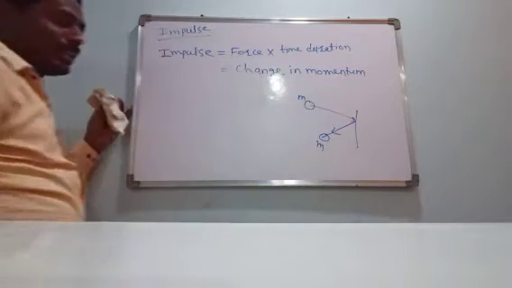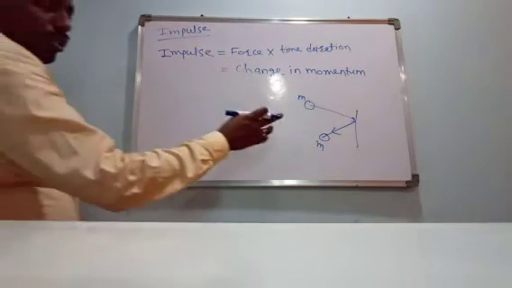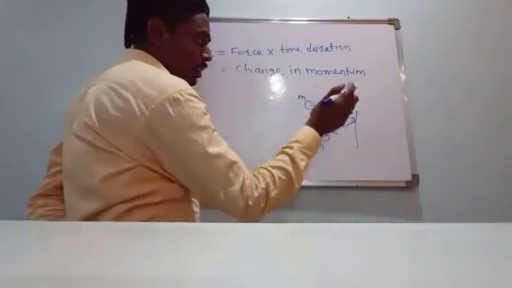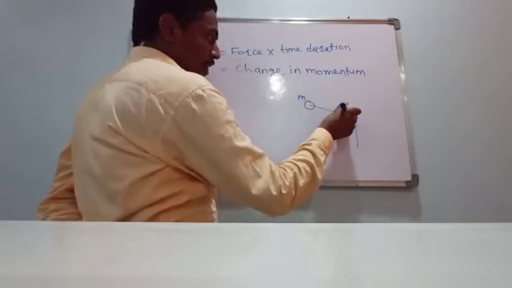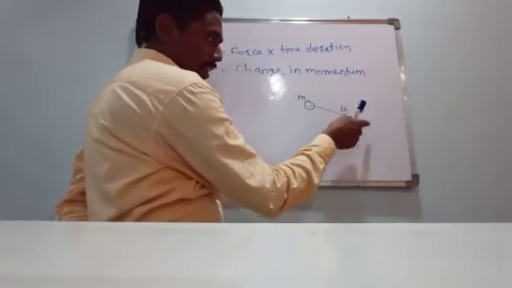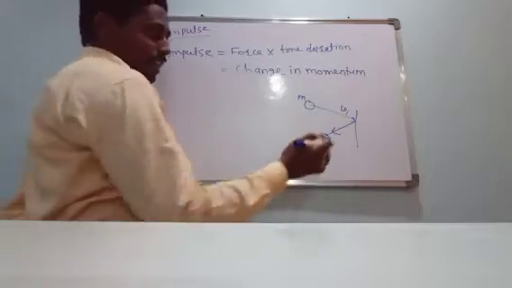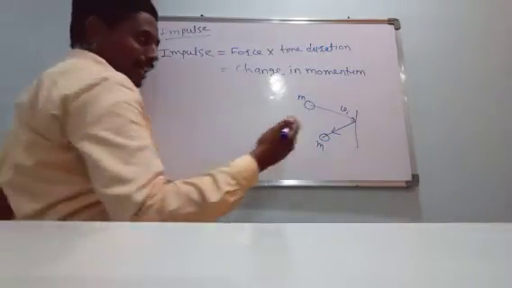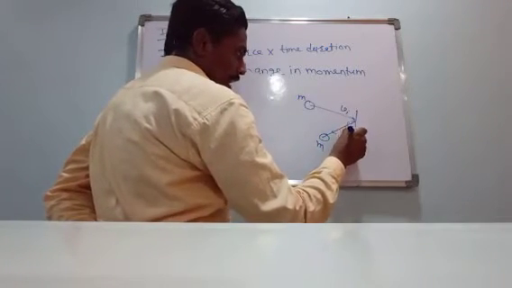When the object is going towards the wall, its velocity is v initial. When it touches the wall and comes back again, its velocity is v final.